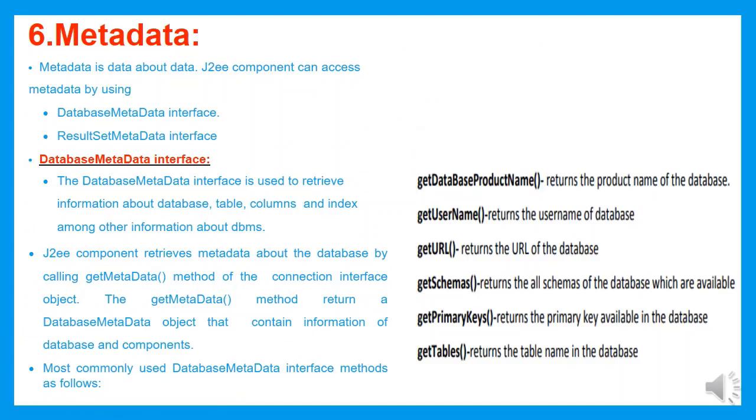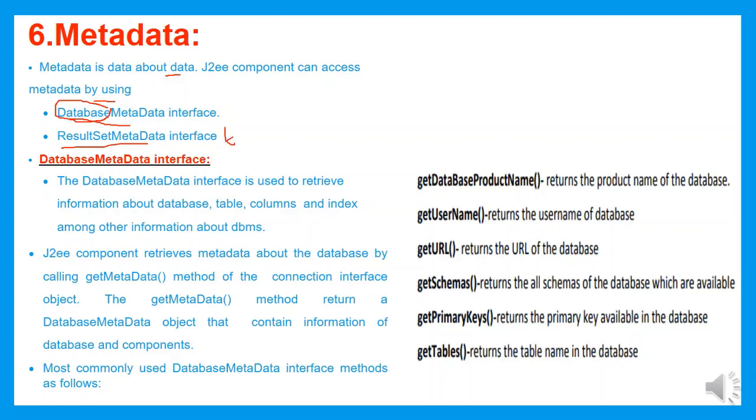Here we are discussing about metadata. What is the metadata? The metadata is data about other data. The J2EE component can access metadata by using either the DatabaseMetaData interface or the ResultSetMetaData interface. Let us see: the DatabaseMetaData interface is used to retrieve information about the database, whereas the ResultSetMetaData interface is used to retrieve the information about the tables.